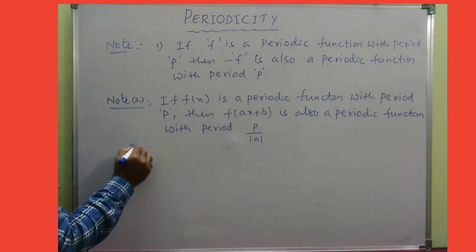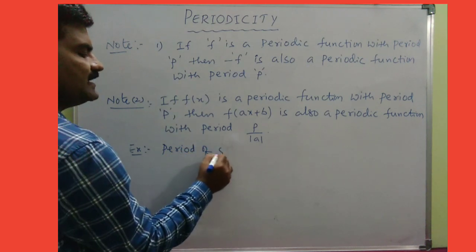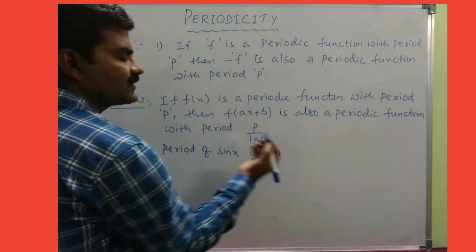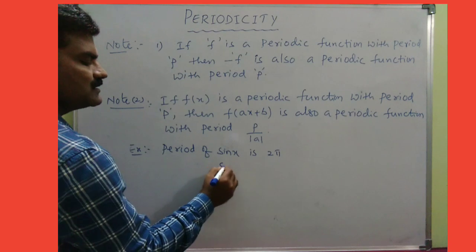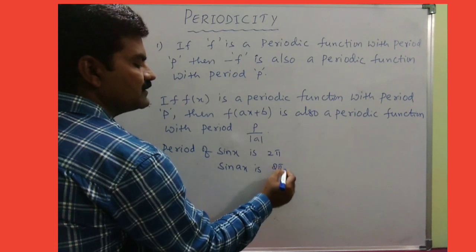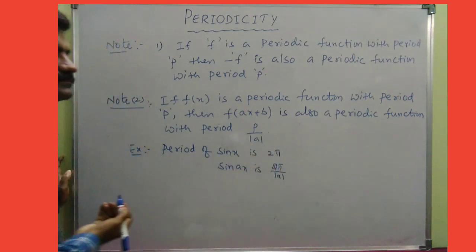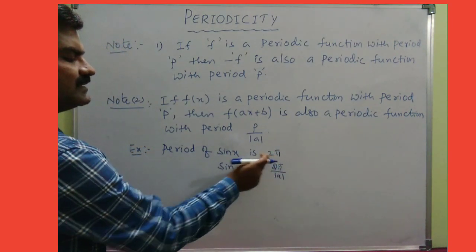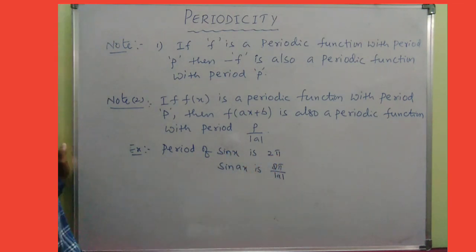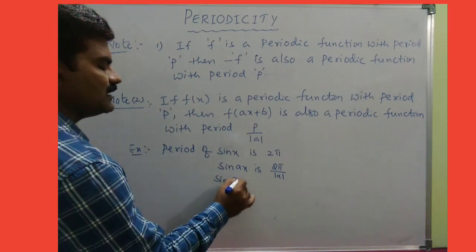For example, we know that the period of sin x is 2 pi. Now what is the period of sin ax? It is 2 pi divided by the modulus of the coefficient of x, which is a. Here the coefficient of x is 1, so 2 pi by modulus 1 is 2 pi only. Now you know, my dear, what is the period of sin of ax plus b?